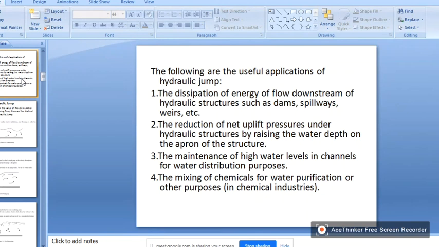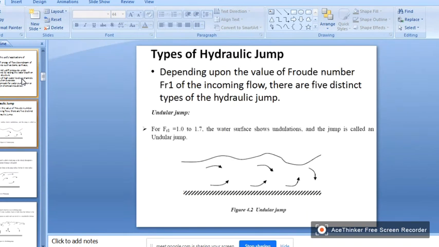Okay. The maintenance of high water levels in the channel for water distribution purpose, it maintains the high water level in water distribution. The mixing of chemicals for water purification and other purposes, where this hydraulic jump is also useful. Okay, these are some of the advantages of the hydraulic jump, right? So hydraulic jumps are classified in different ways. Okay, there are types of hydraulic jump.